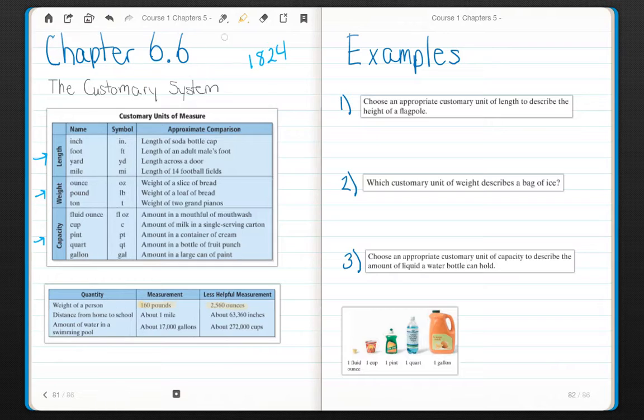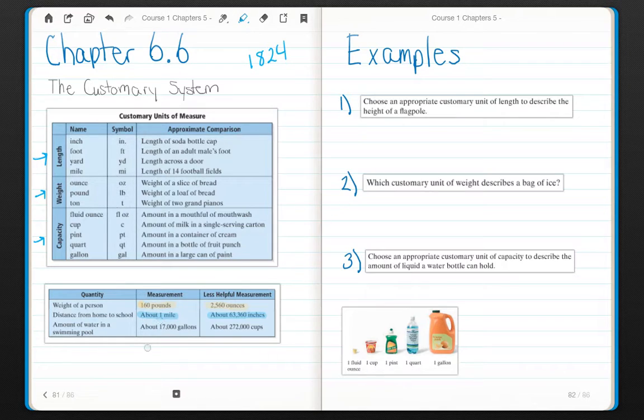Distance between home and school. Unless you live across the street, you're usually going to talk about it in miles. You're not going to use inches. It's way too large. I don't live 63,360 inches away.